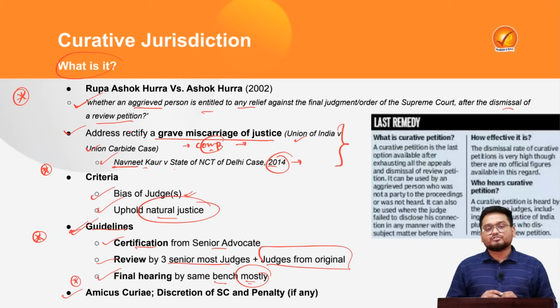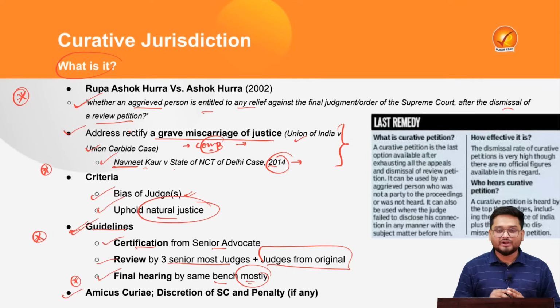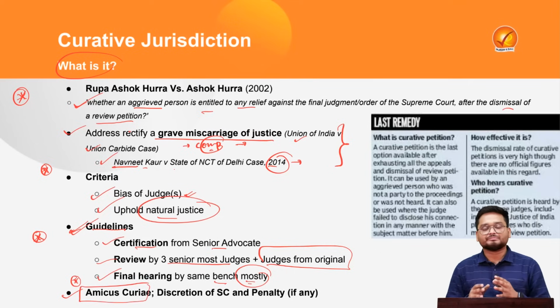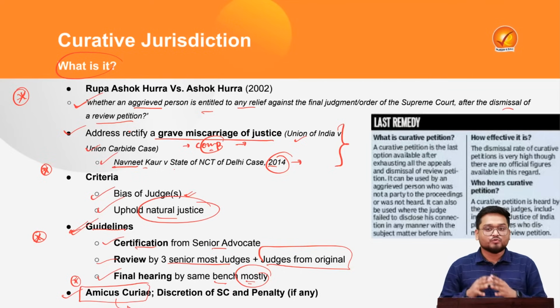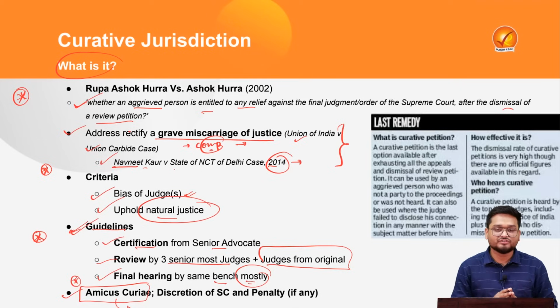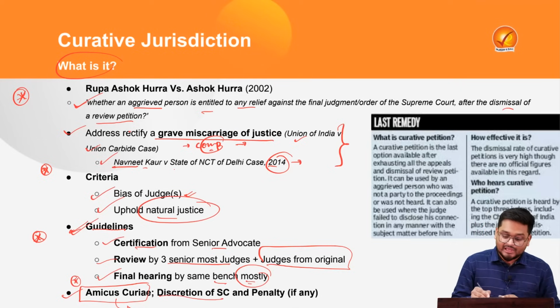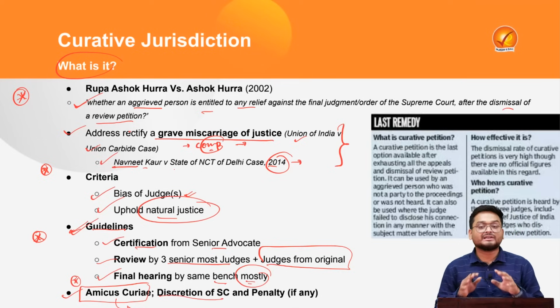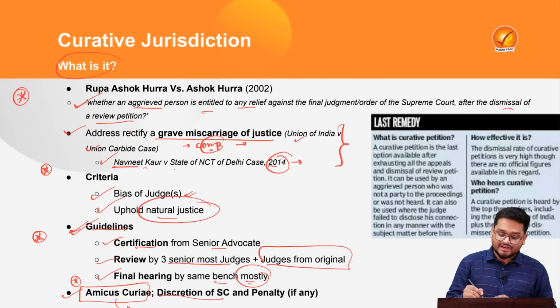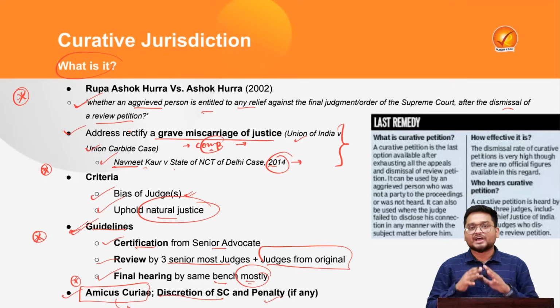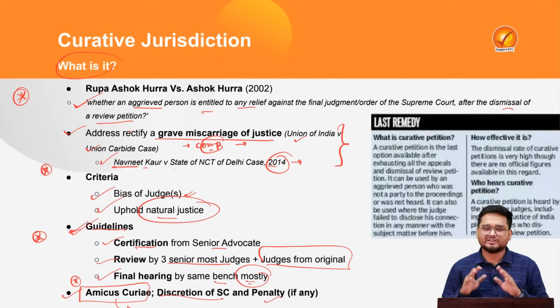And finally, the Supreme Court has also declared an amicus curiae, or a friend of the court, right? That means there must be a particular advocate who will assist the Supreme Court in matters of this curative petition. Next, it is entirely at the discretion of the Supreme Court whether to accept a curative petition or not. And finally, if the curative petition is found frivolous or has no merit, the Supreme Court can also impose significant penalties or costs on the concerned parties.